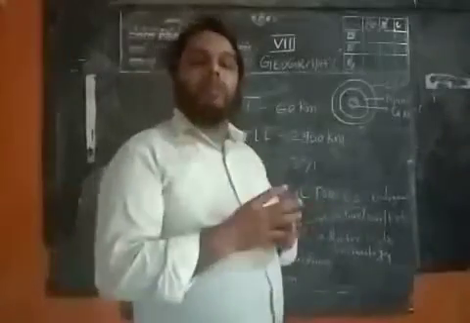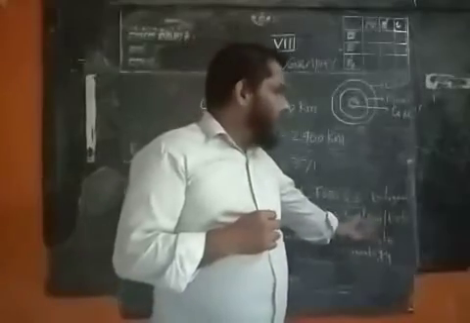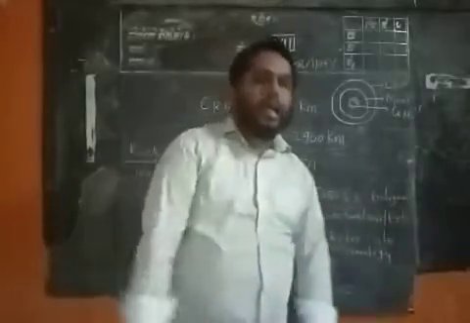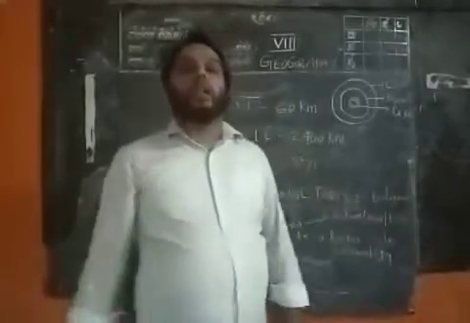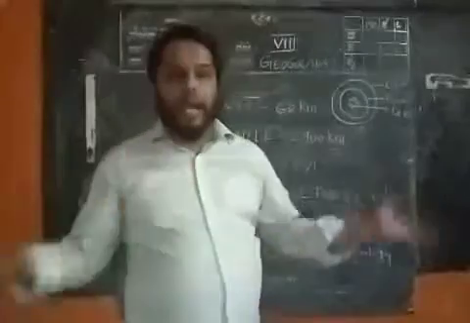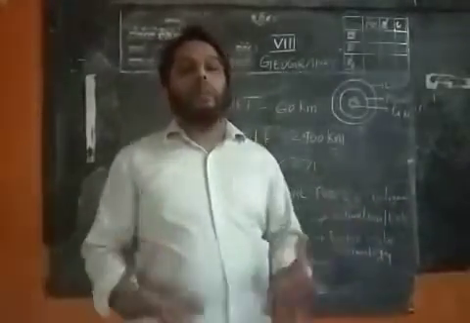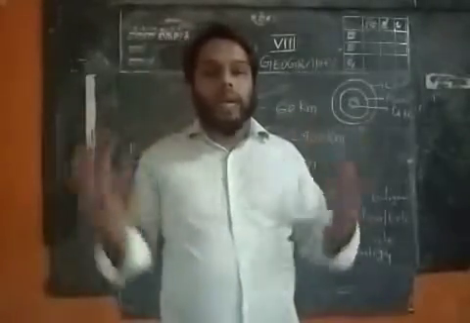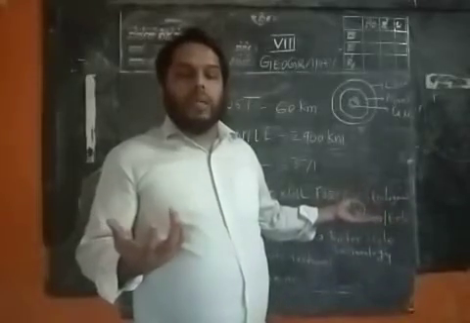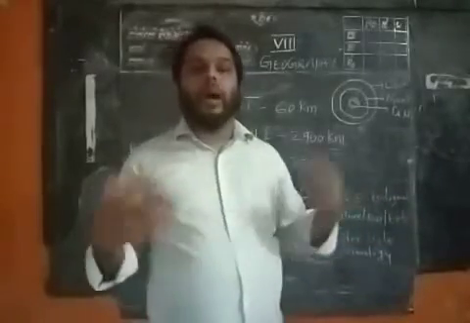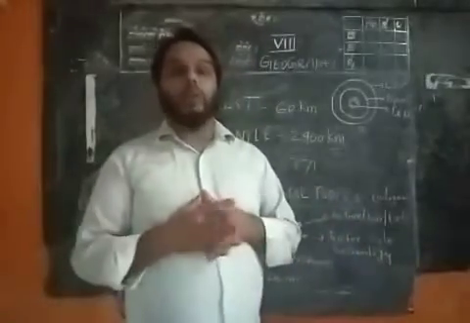There are 3 types of volcanoes in the world. We call them active volcano, dormant volcano, and extinct volcano. Coming to active volcano, as the name indicates, it is always active. Anytime it can erupt, in any part of the world. Italy and Japan are two examples of active volcanoes in the world.